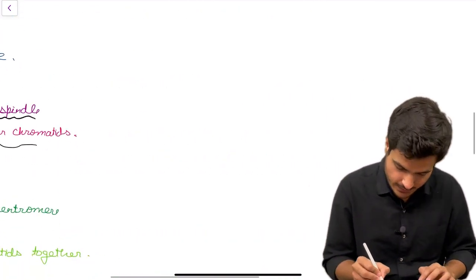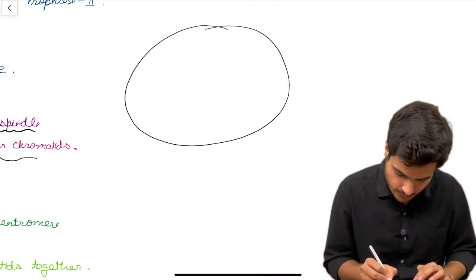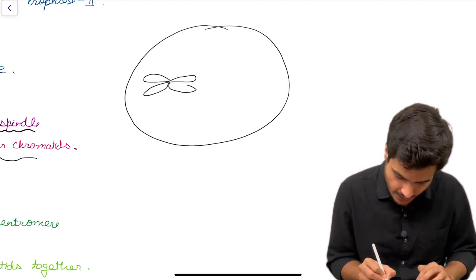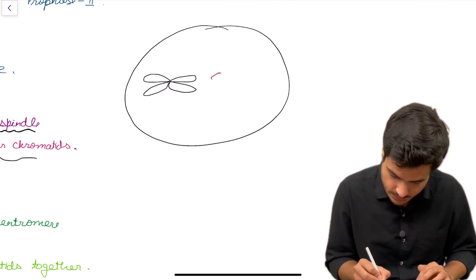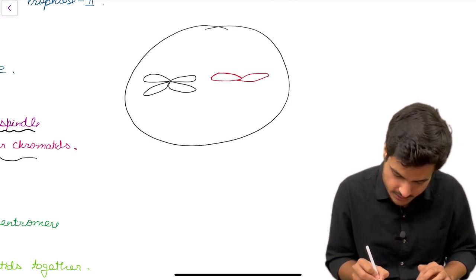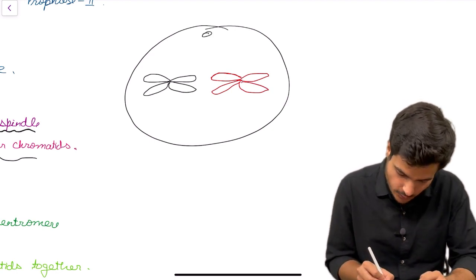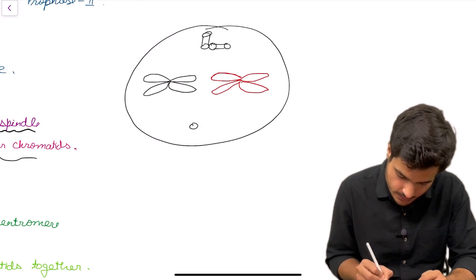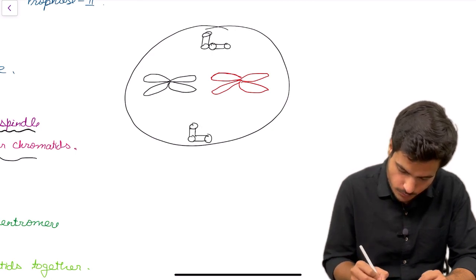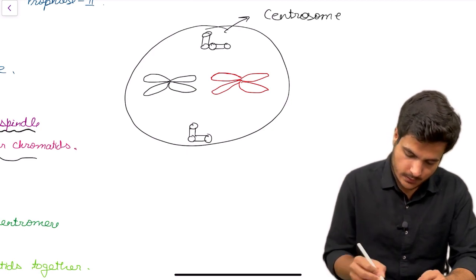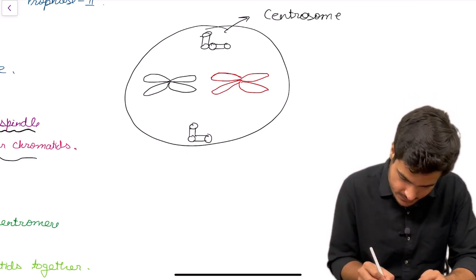If we take an example of a cell in which the chromosomes have been arranged in the center, or say the equator of the cell, we'll have a centrosome which is made up of two centrioles attached at 90 degrees to each other. So this is the centrosome.